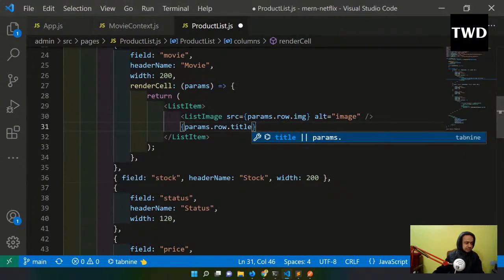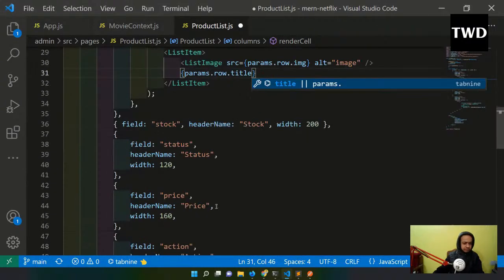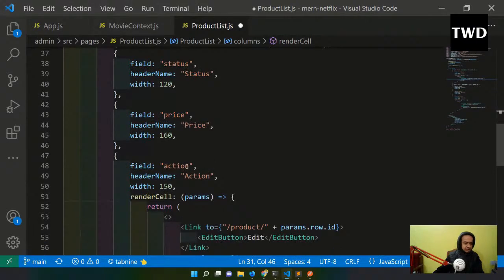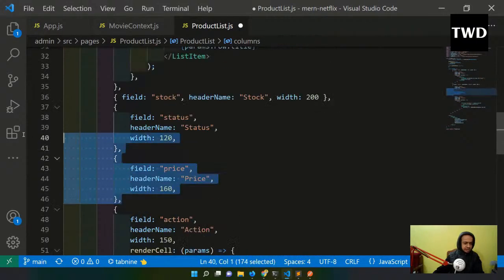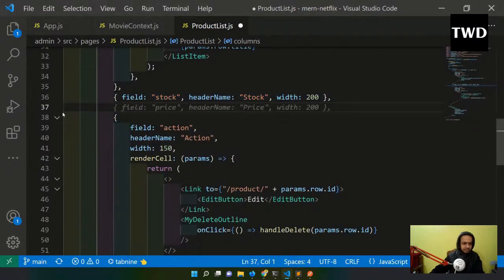And then a lot of things we have to remove. Actually we don't have all these things, so first let me remove these things. Okay, these things I have removed. Then we have genre, header is genre, width is maybe 120.